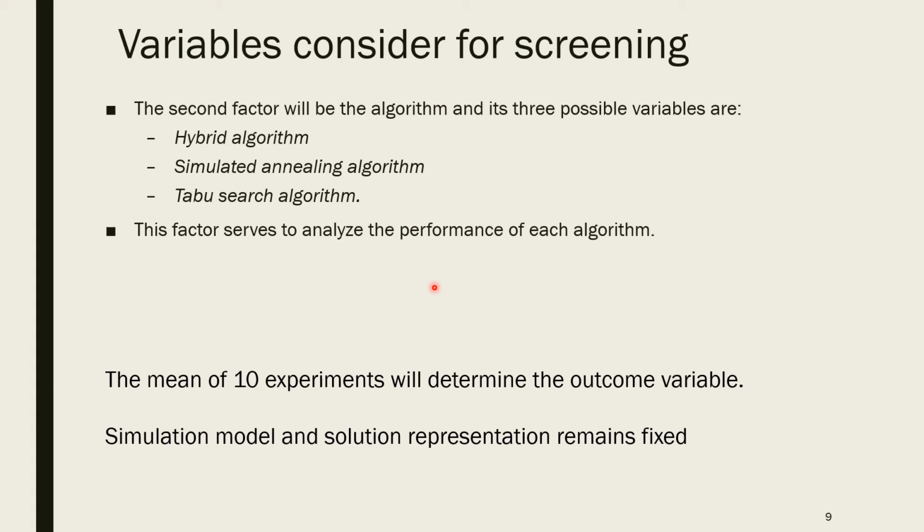The second factor is the algorithm, and its three levels are the hybrid algorithm, simulated annealing algorithm, and taboo search algorithm. This factor serves to analyze the performance of each algorithm. The mean of 10 experiments determines the outcome variable, and the simulation model and solution representation remain fixed.